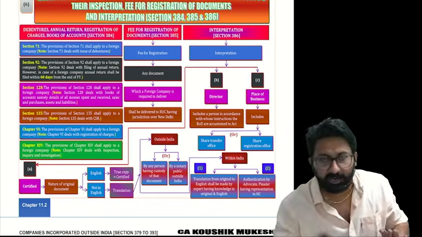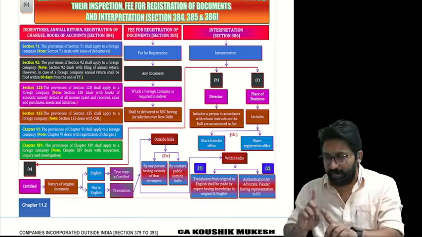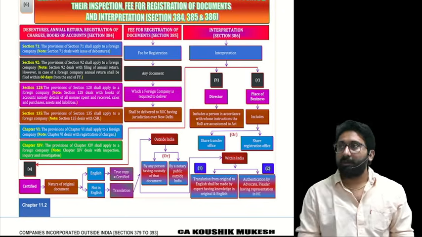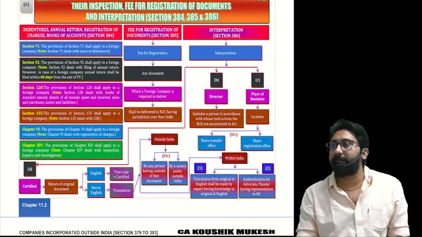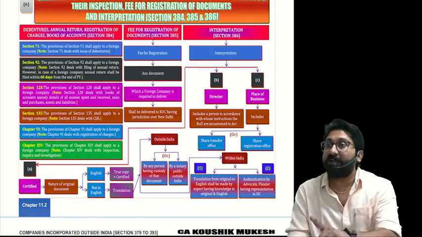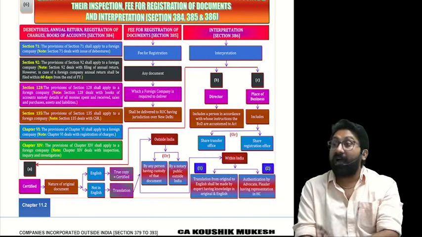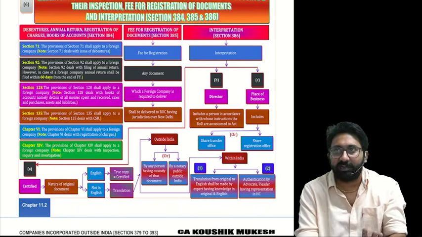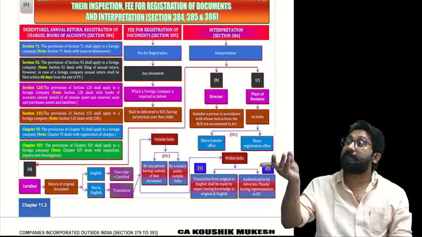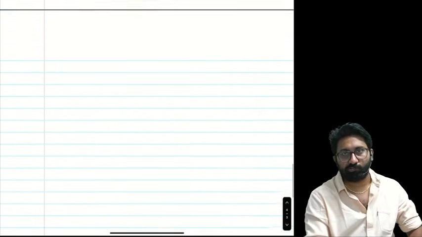Continue and read the next one. Okay, listen. There are three sections: 384, 385, 386. I am a foreign company, not a specified foreign company, a normal foreign company. Even for me, some Companies Act provisions will apply. If I am a specified foreign company, all provisions apply. So forget about that; I am only a normal foreign company, not having substantial Indian shareholding. For me, this chapter will apply, but some sections of the Companies Act will also apply. Listen, I will tell you what they are.